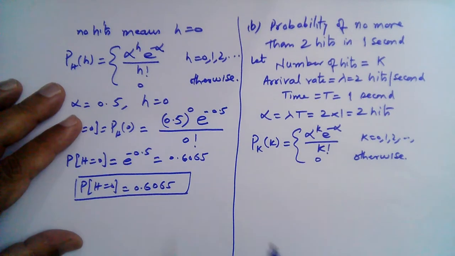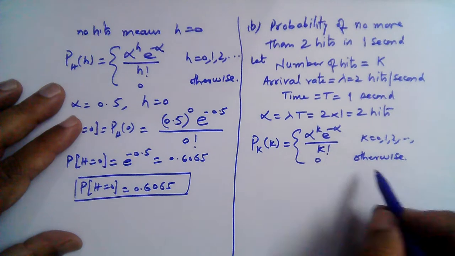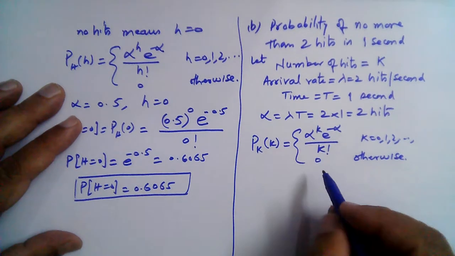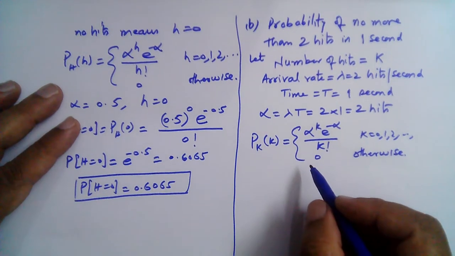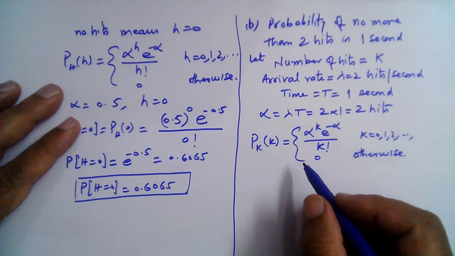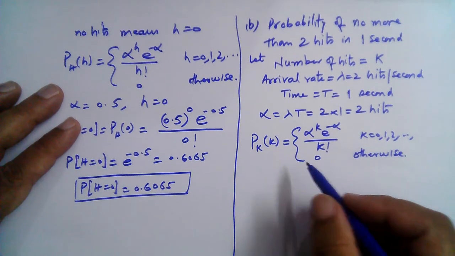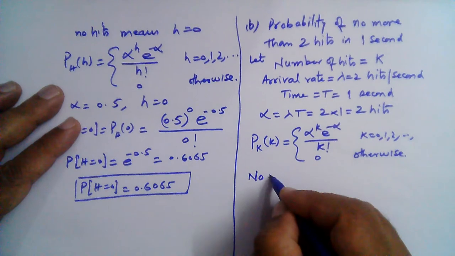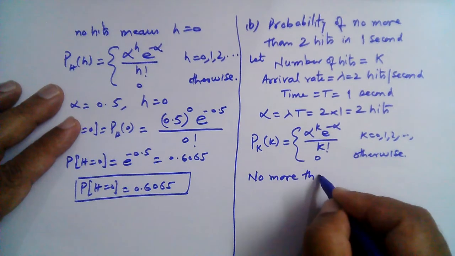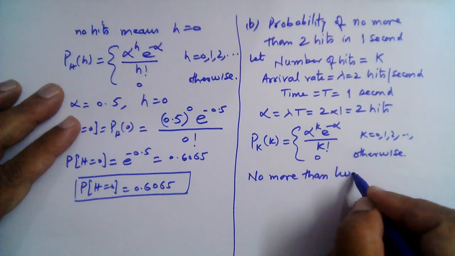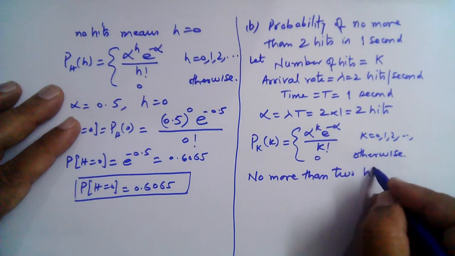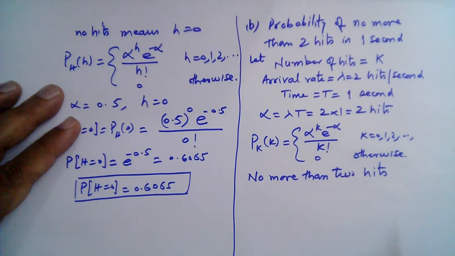and this is 0 otherwise, right? So no more than 2 hits can also be written as hits which are less than or equal to 2. Hits are not greater than 2.